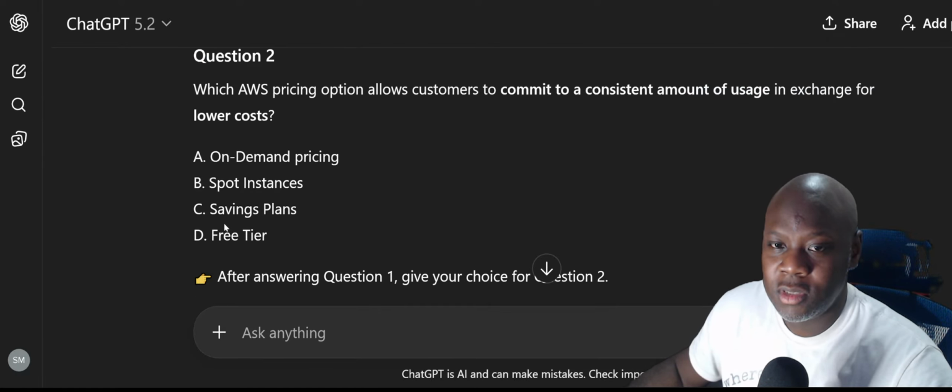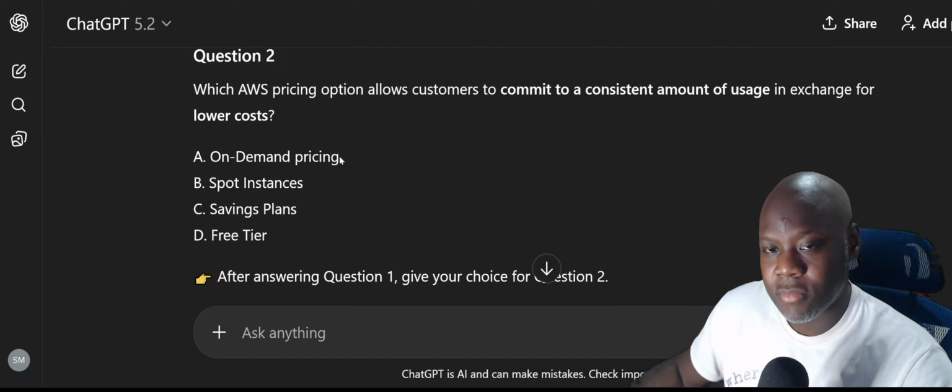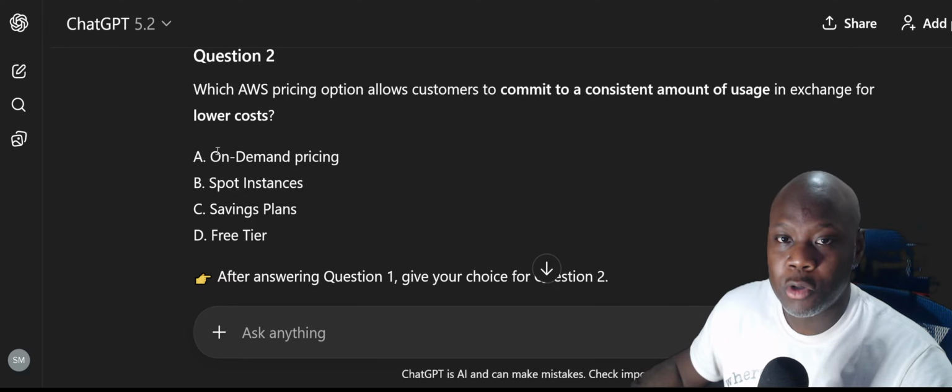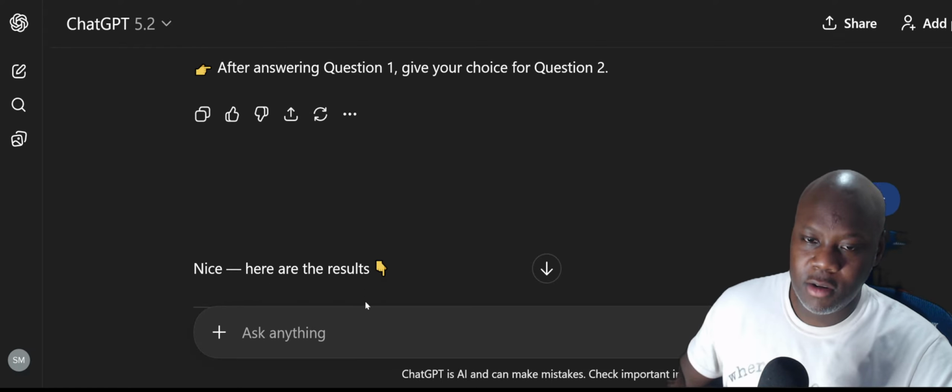Why did I choose savings plans? Like I broke it down. On-demand pricing is the most expensive kind of instances you could buy. They say in exchange for lower costs, so that takes out on-demand pricing because that's expensive. The opposite, spot instances, is low cost, but they're not consistent. That's the thing. Free tier is cool, but it won't last forever. Your free tier doesn't last forever. So the only option that was there was savings plan. All right, very good.